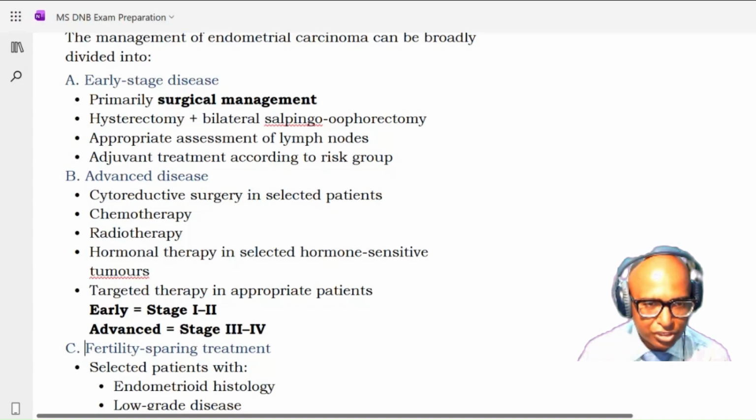So this is the standard for early stage disease. Primary management, surgical, that is hysterectomy plus bilateral salpingo-oophorectomy. Appropriate assessment of the lymph node we have to do. Then adjuvant treatment as per the risk group. What these risk groups are, we will discuss subsequently.